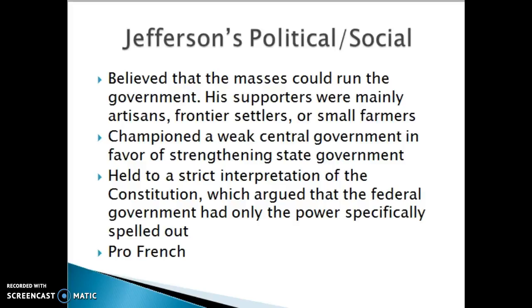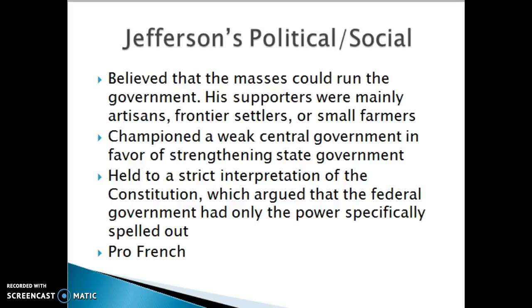And here are some of his political and social views. He believed that the masses should run the government. His supporters were mainly artisans, frontier settlers, and small farmers. He held on to a strict interpretation of the Constitution and argued that the federal government should only have power that was specifically spelled out. So he believed that the federal government should only have power that was within the Constitution, which is the complete opposite of Alexander Hamilton. And it's interesting to think that he was also pro-French.